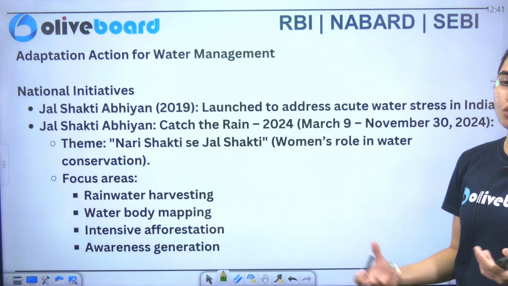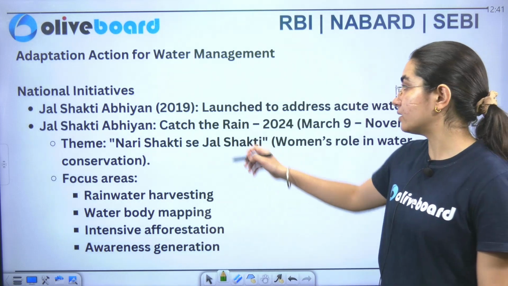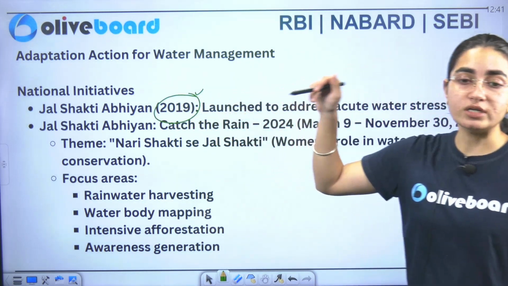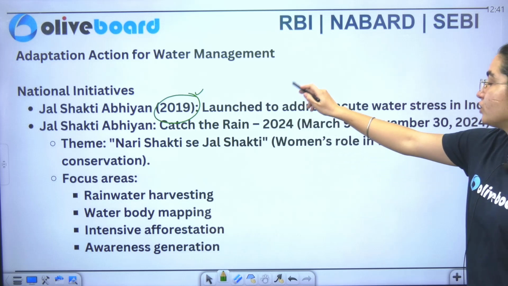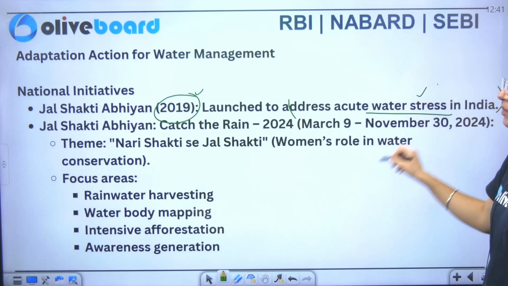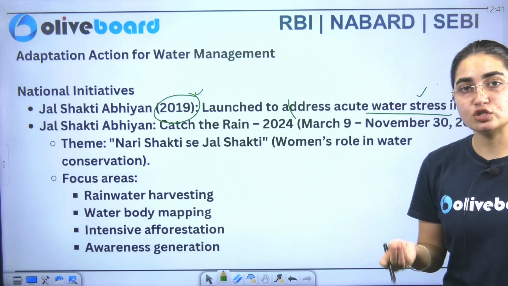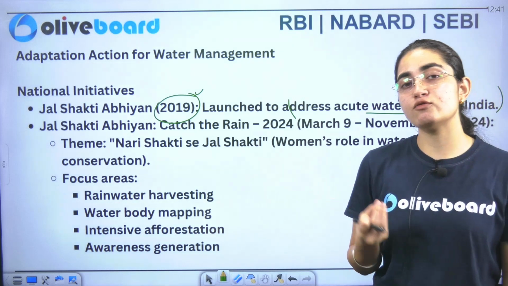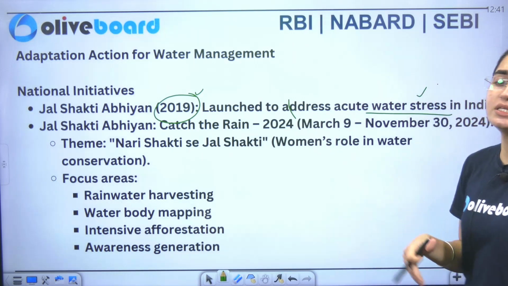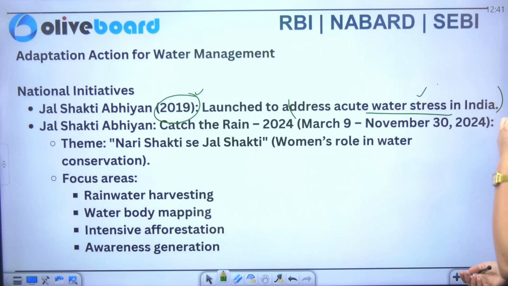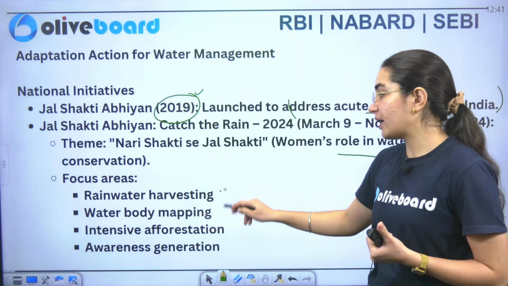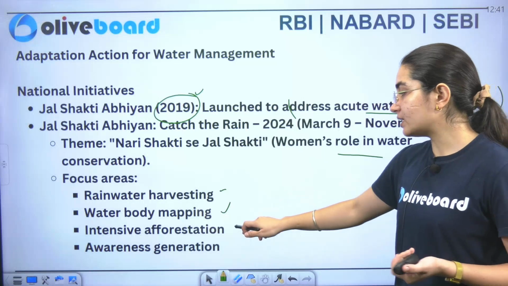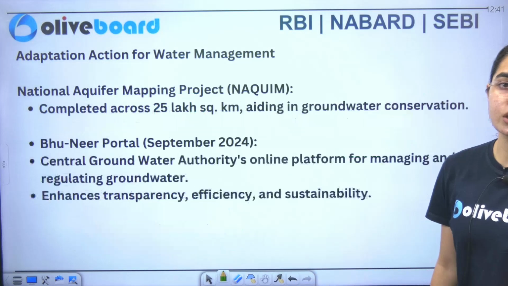Now we have to go through the national initiatives that have been taken. So when was Jal Shakti Abhiyan launched? It was launched in 2019, and it specifically focuses on addressing acute water stress in India. Similarly, we have initiatives under it which include Catch the Rain, which was in the year 2024. Now Catch the Rain means that here we are focusing on water management. Proper water management means judicious use of the resources that we have. Theme is Nari Shakti Se Jal Shakti, which means women's role in water conservation, which focuses on rainwater harvesting, management of the resources, water body mapping, intensive afforestation as well as awareness generation also.